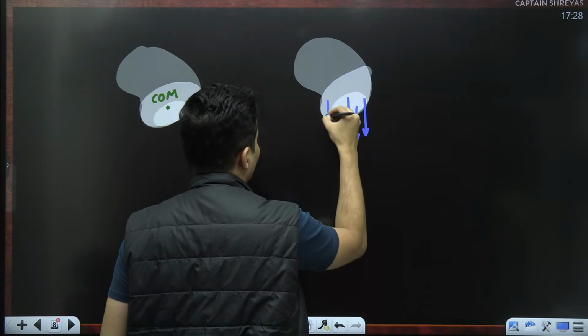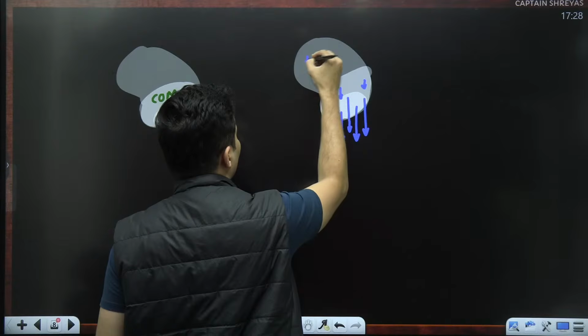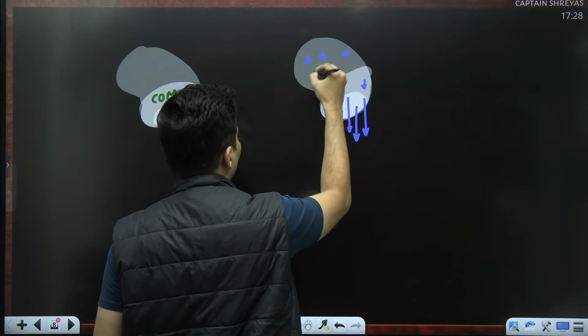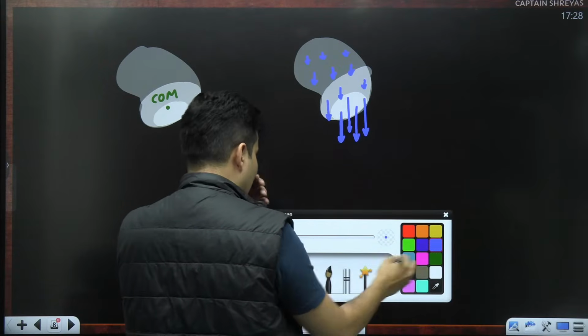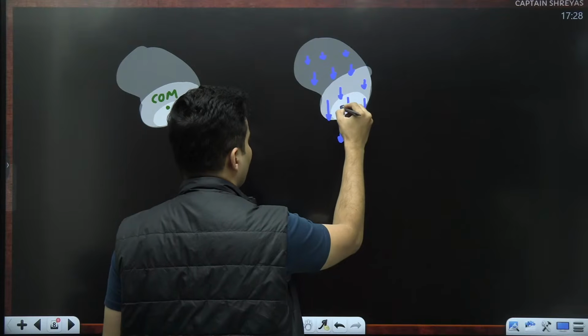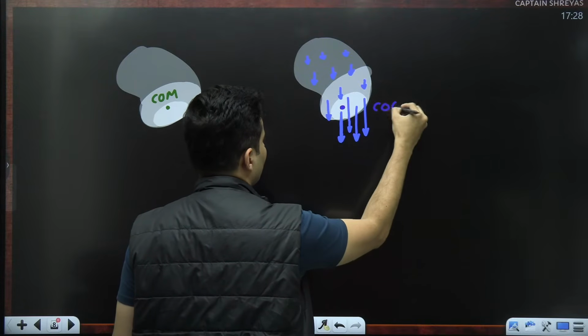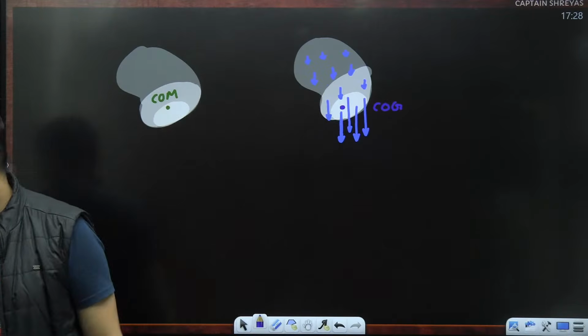As we go here, it will become a little weak. Here, it will become even weaker, as we go far away. So I can see the gravitational force is heavily concentrated here. So probably the center of gravity might be somewhere over here.